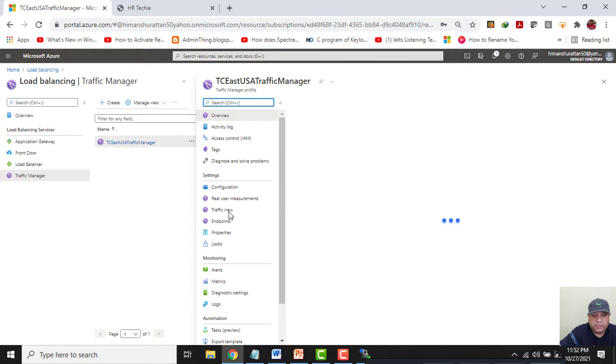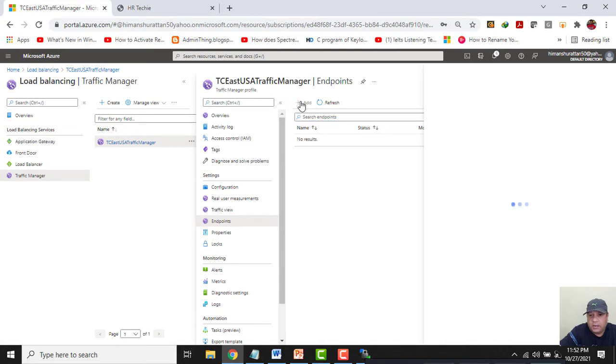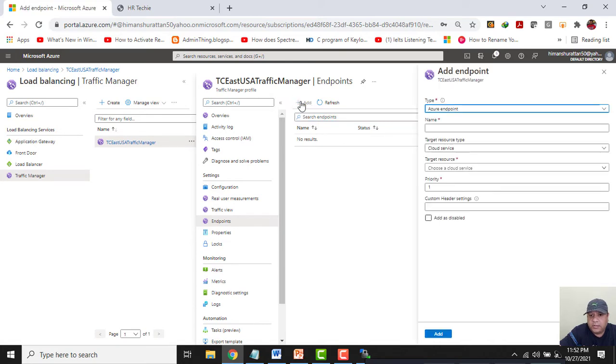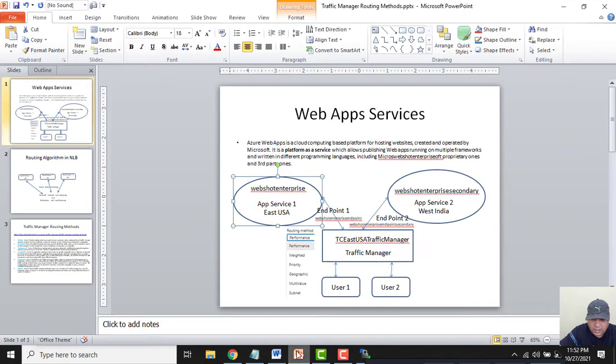So I have clicked on endpoints. Now I will click on add. Now Azure endpoint is fine. I will give the name of the first endpoint as I have mentioned here. This is WebShot Enterprise endpoint.